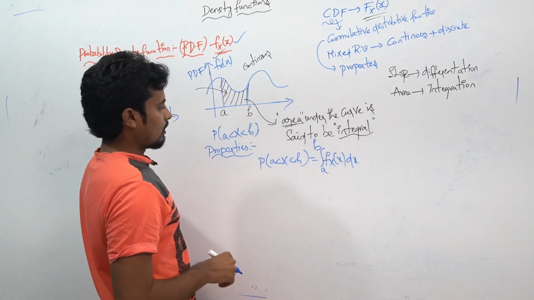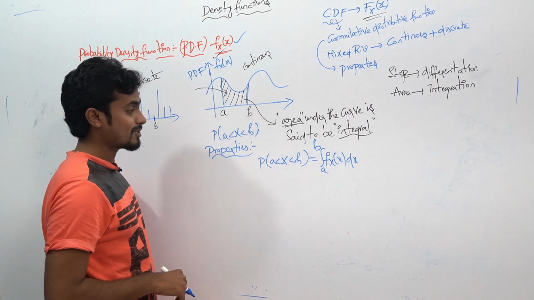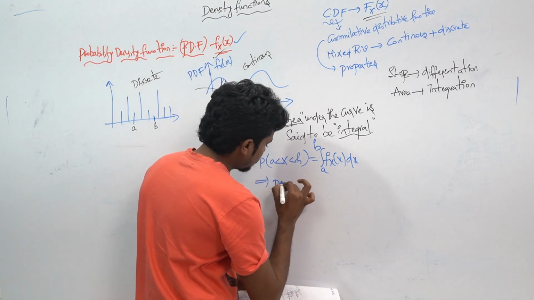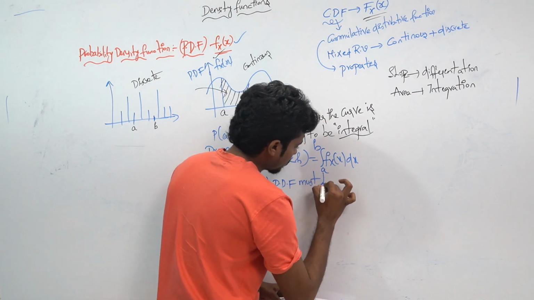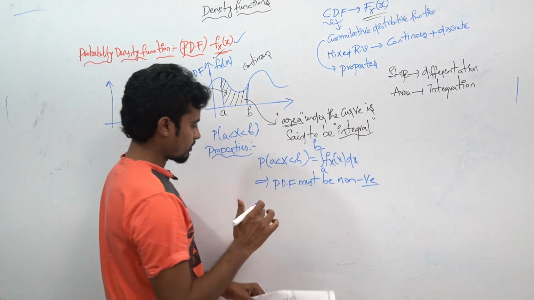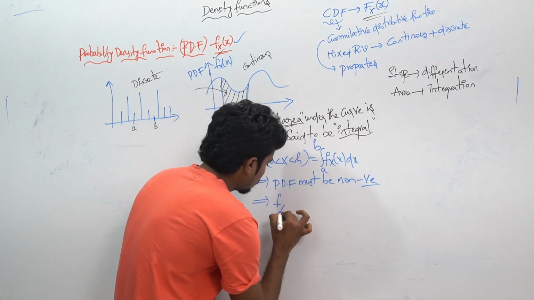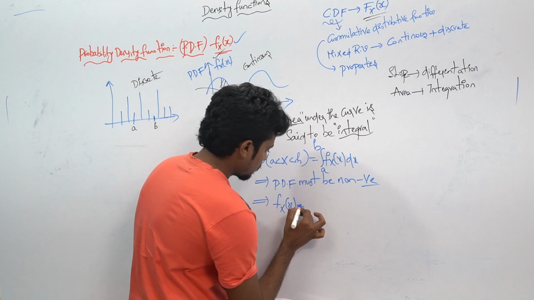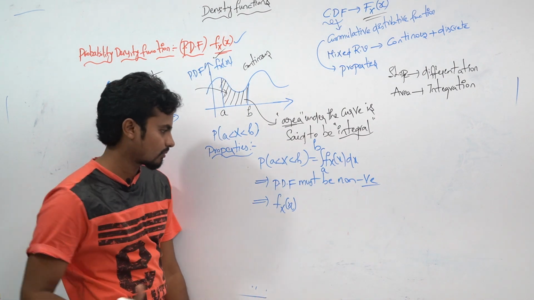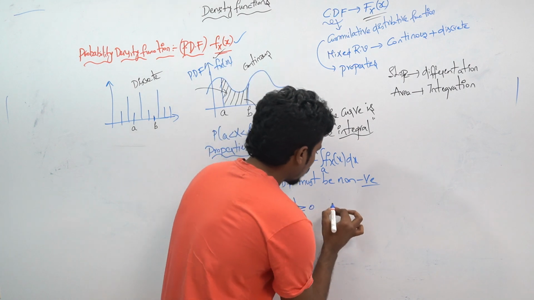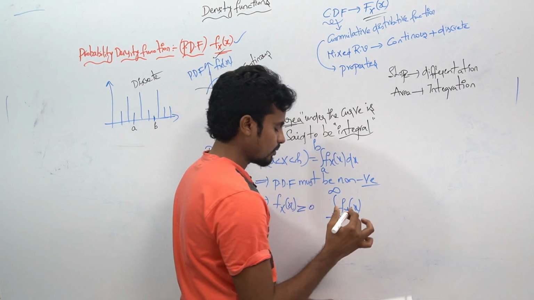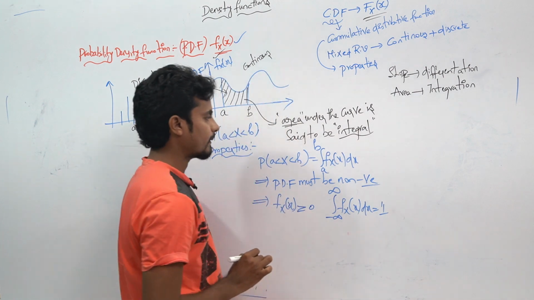And you have to note that this PDF must be non-negative. Similarly, another property: f of x will be greater than or equal to 0, and the integration from minus infinity to infinity of f of x into dx will be equal to 1.